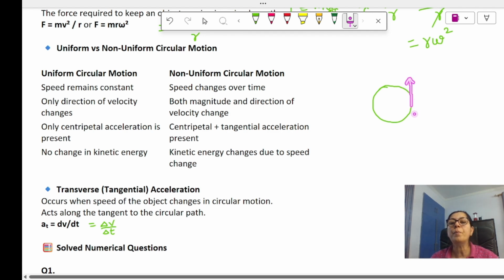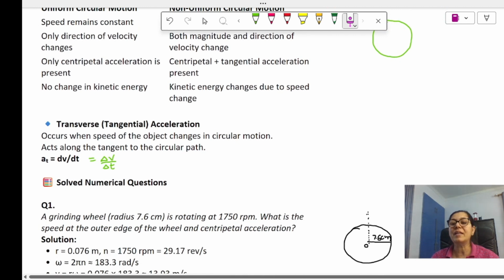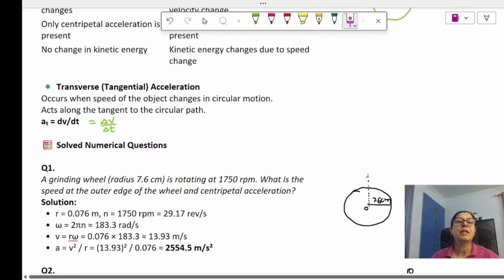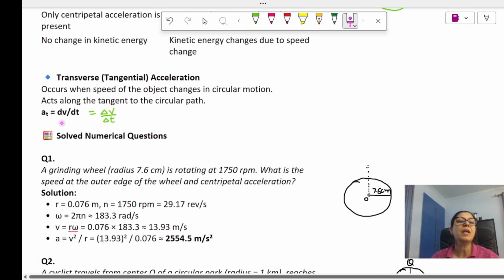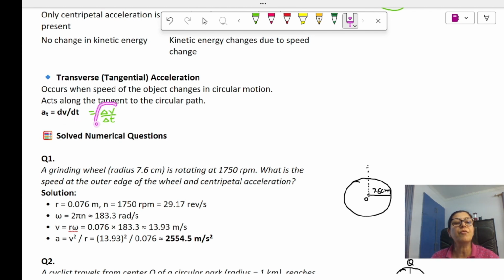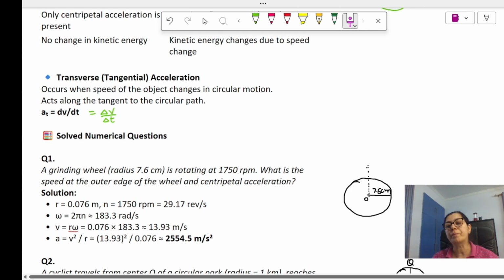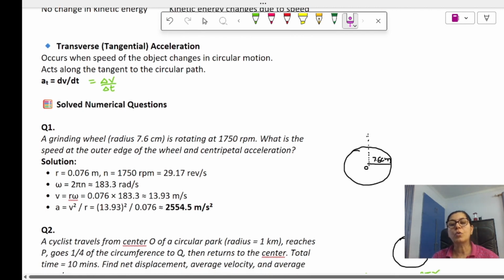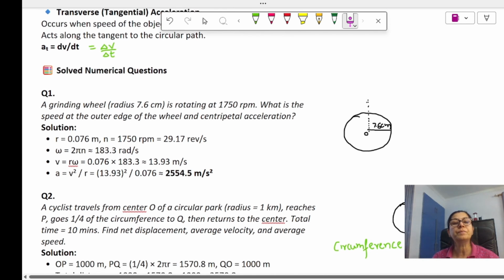This tangential acceleration only occurs when there is a change in speed in circular motion. So dv by dt is nothing but the change in velocity over time. In your 9th standard class, only this much of the concepts are required for circular motion. Okay, so let's take up some problems.